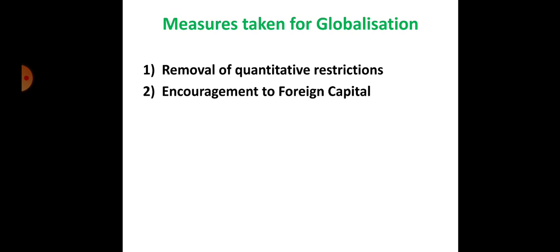You know that we have discussed the liberal policy. At that time we abolished the different restrictions, and the government provided free facility. The second thing is the freedom for industrial decisions. This is also important, like the removal of quantitative restrictions. All the quantitative restrictions on imports and exports have been removed.